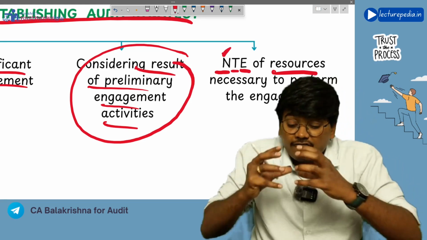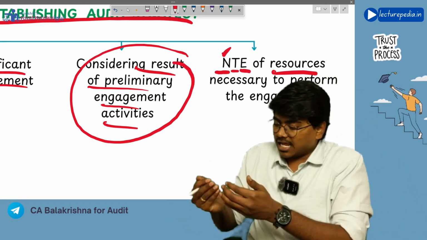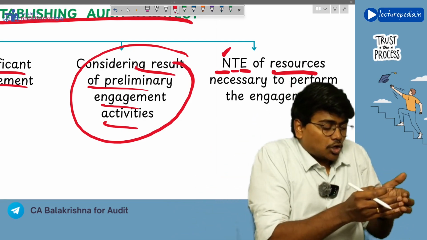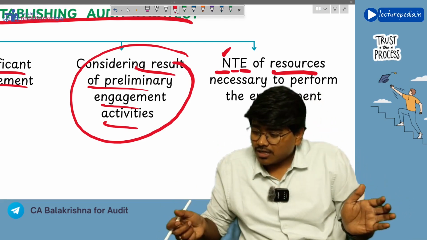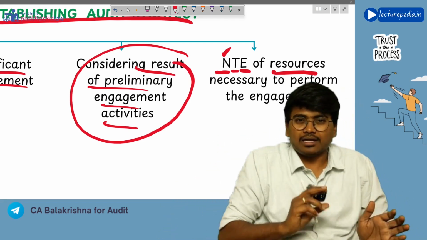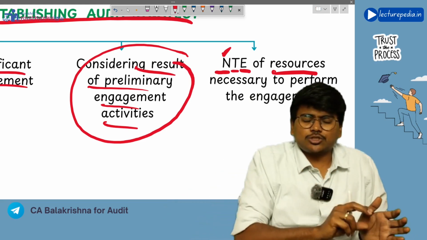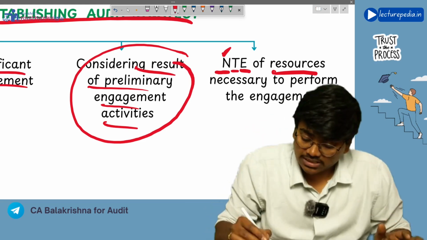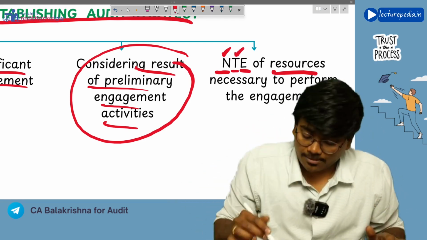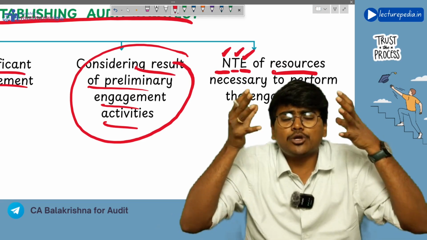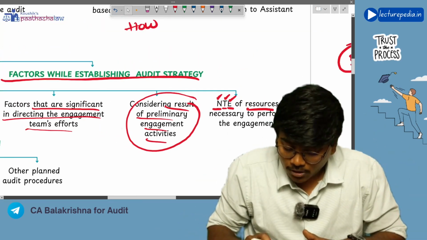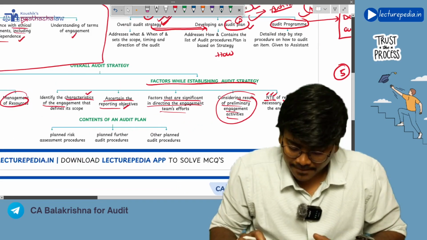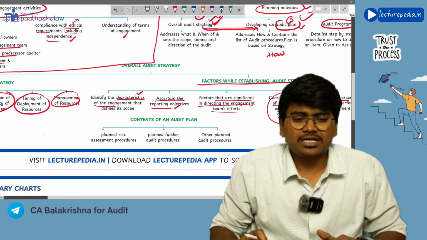Nature means which type of resources, like even employees are also one type of resources. So for this audit, which type of employees should be employed, like qualified chartered accountants should be employed, or article assistants are sufficient, that comes under nature of resources. Next, timing of resources, when they have to be employed, and the extent of resources, how many people should be employed. So these five things you should consider while establishing overall audit strategy.